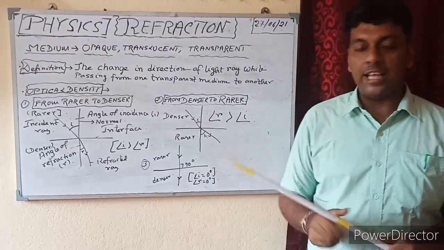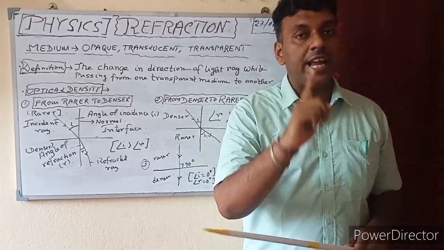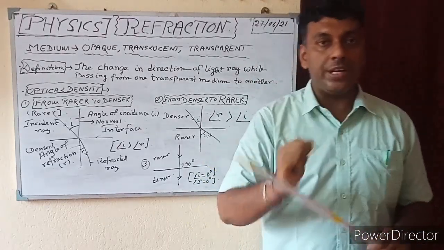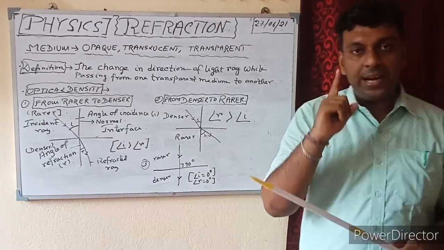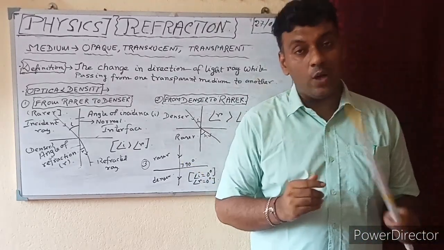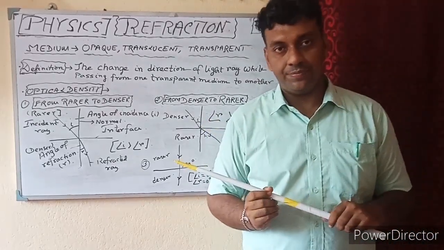Now the answer is the speed of light. The speed of light is not the same in every medium. It is different for different media. The speed of light is highest in air or vacuum, whose value is 3 into 10 to the power 8 meter per second.